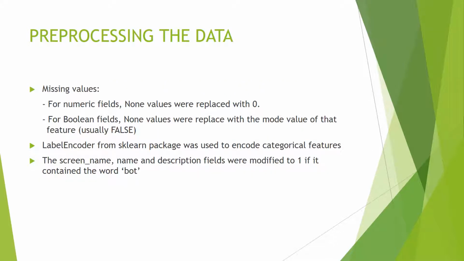In the pre-processing part, we need to deal with missing values, categorical features, and text fields. For missing values in numeric fields, None values were replaced with 0. In Boolean fields, None values were replaced with the mode value of that field, which is usually False. For categorical features, we use the LabelEncoder class from scikit-learn, which transforms the words to numericals. To deal with text data in screen name, name, and description fields, we used a package called regular expressions. We searched for the word bot in those fields and replaced them with 1 if the word was found.